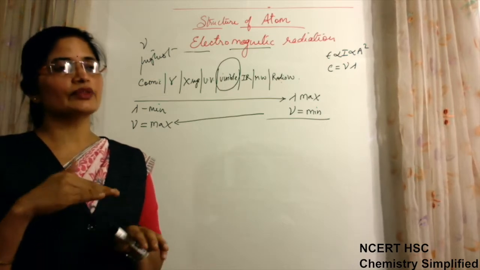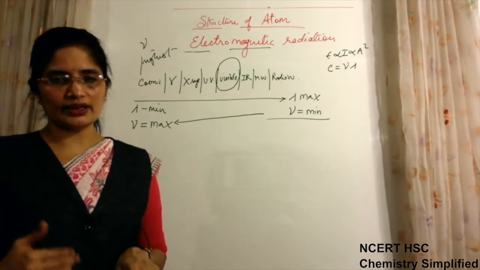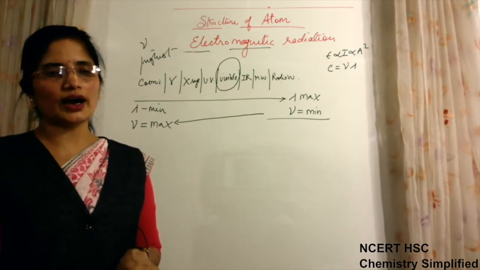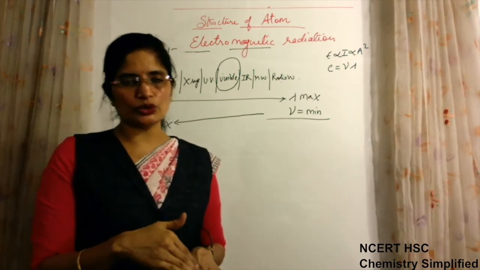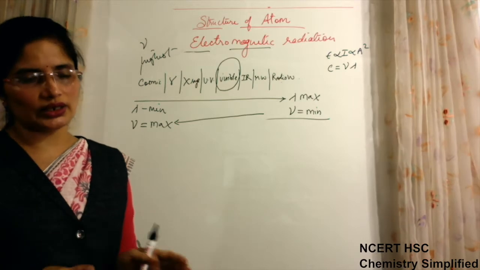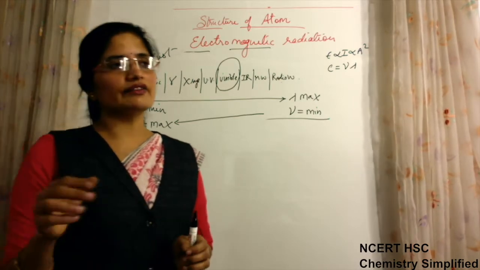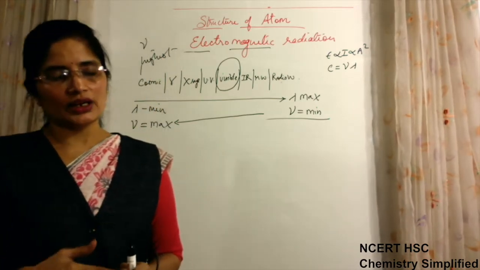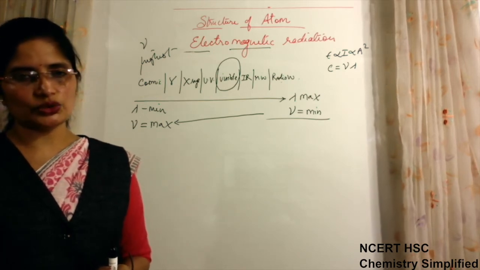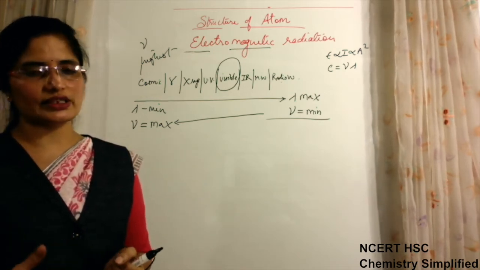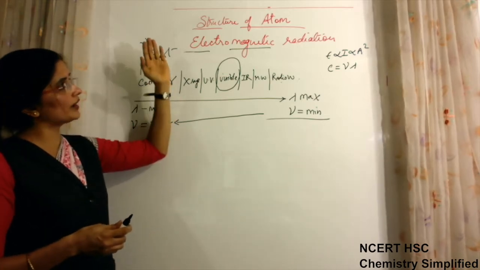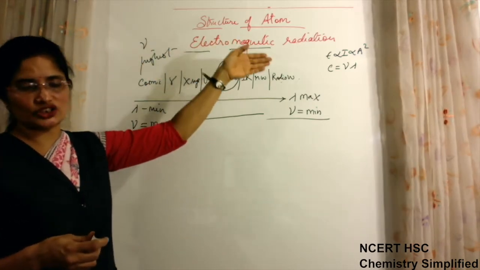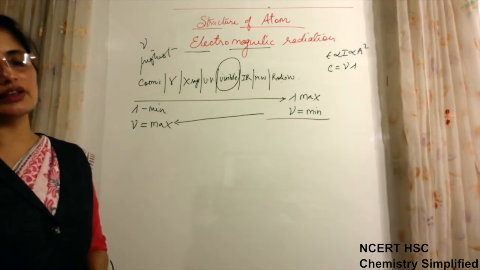When two waves traveling in the same direction overlap, they form a wave of higher amplitude, and if they are traveling in opposite directions, then the total amplitude is decreased. This interference phenomenon you have studied. Diffraction is also a phenomenon which you have studied related to waves. So all these phenomena were also possessed by the radiant energy or radiation energy which is given by these sources of light.